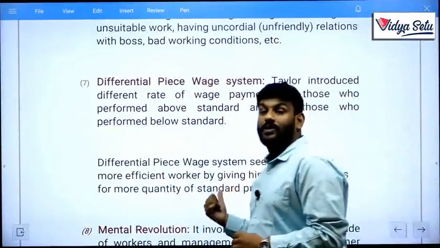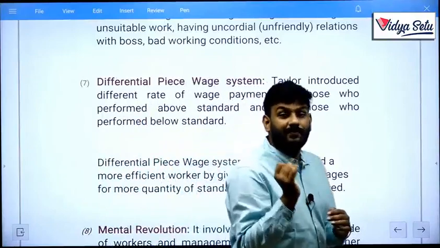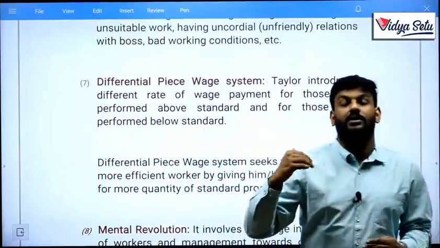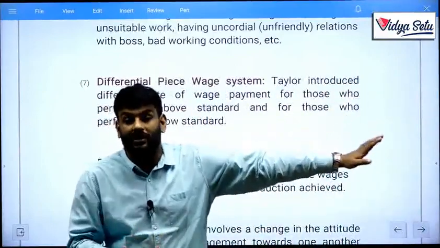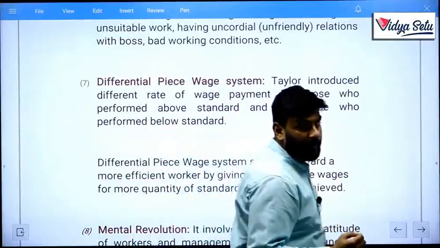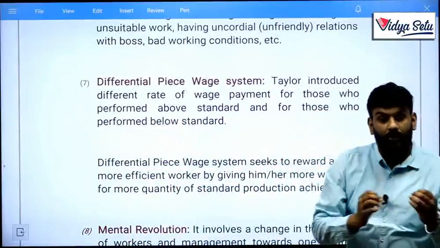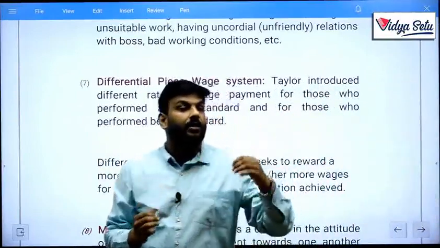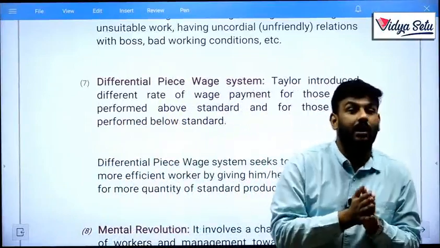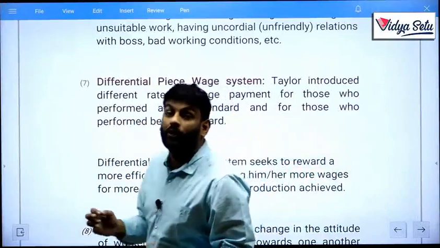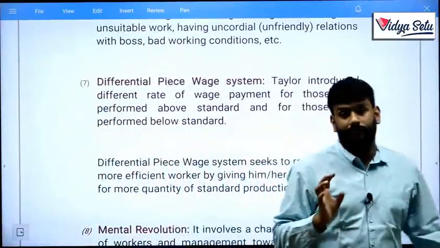But in case of differential piece wage system, you need to decide whether any worker has produced more pieces than others, then please give them more payment, or else decide the wage rate of the employee or worker. There are two kinds of organizations using wage rate payment. The first one allows that you are going to be paid only for 8 hours. Now whatever production you require to do, let's do it.